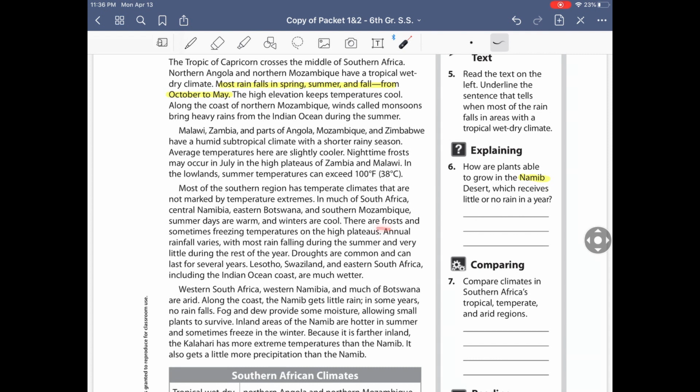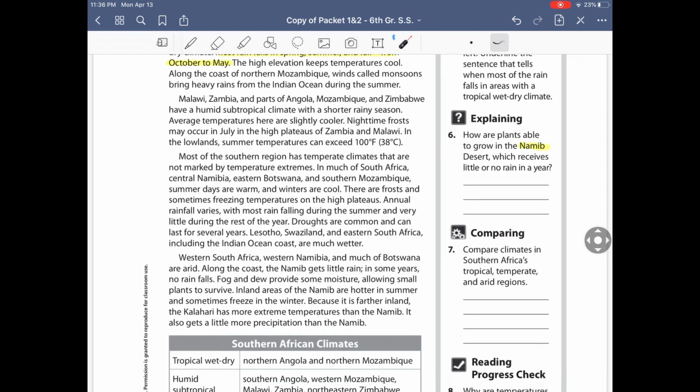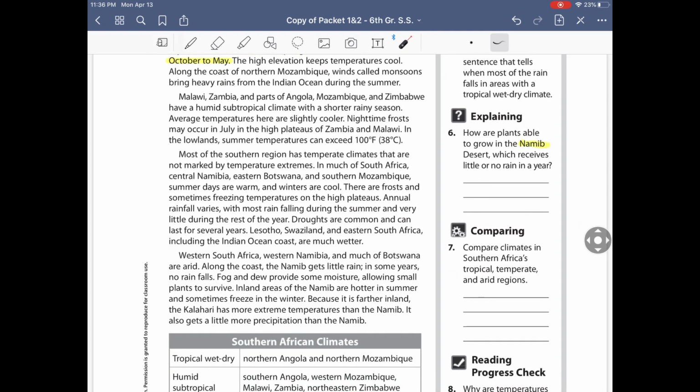Okay, doesn't say anything much there. Sometimes freezing temperatures in the high plateaus. And annual rainfall, with most rainfall falling during the summer, very little during the rest of the year. Droughts are common and last for years. Okay, right here. Gets little rain in some years and none at all. Fog and dew provide some moisture along the plateaus for plants to survive. Okay, so this is our answer right here.